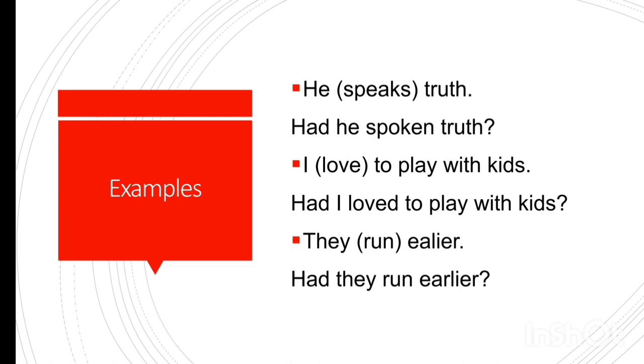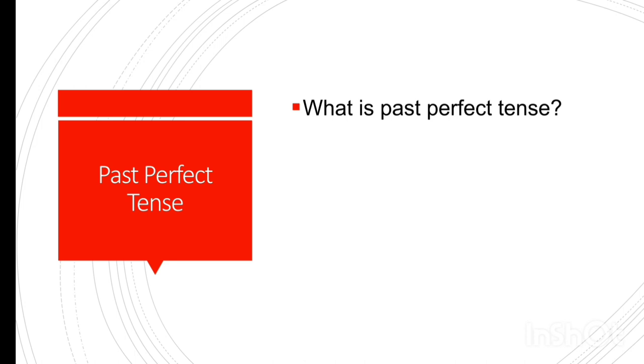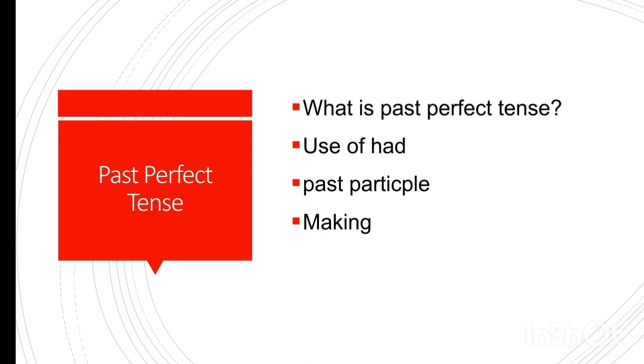So it is the wrap-up time. We have learned in this lesson what is past perfect tense, and the use of had. I want to add here that this is the easiest tense, I believe, because there is only one helping verb, so you don't need to think about which helping verb to use with which subject. You will have to use had with every subject. Past participle means third form of verb, and we learned making of sentences of past perfect tense with examples.